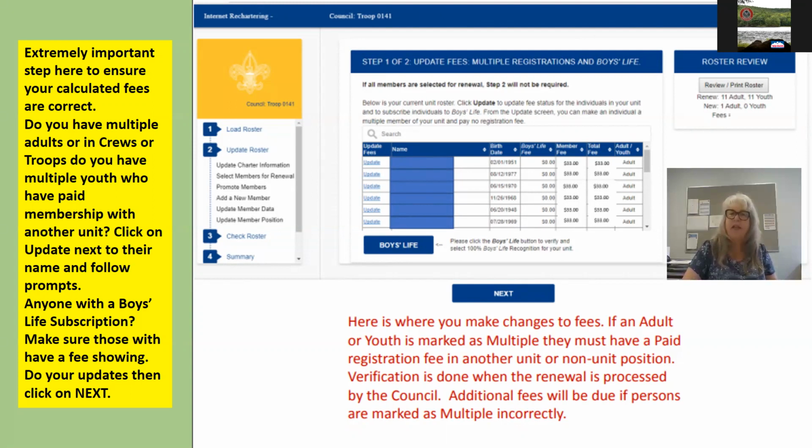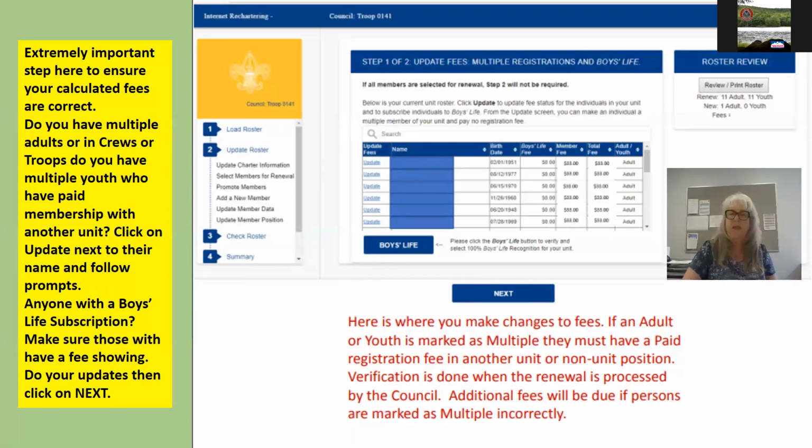Select Update next to their name, and a new box will appear where you'll select a few things. You'll let them know that they're a multiple, what unit they're a multiple with, and it will remove the fees here in your charter renewal. You will not be paying for that person. This also includes youth. Let's say you have a youth in a troop who also is a member of a venturing crew. Where do they pay their membership? You need to coordinate this with the 2 units.